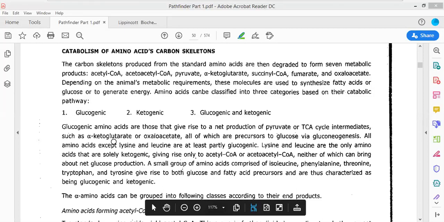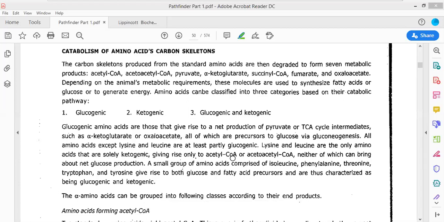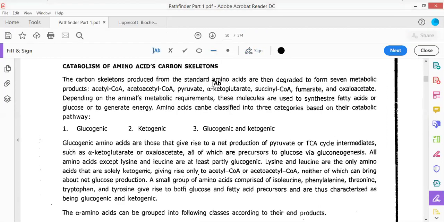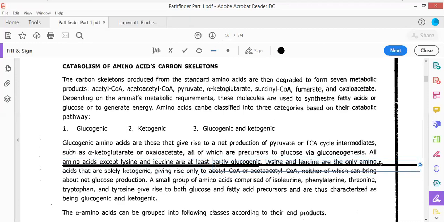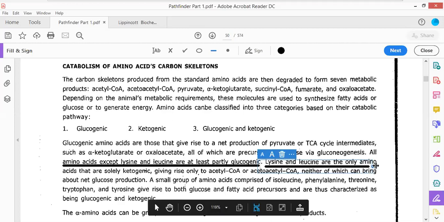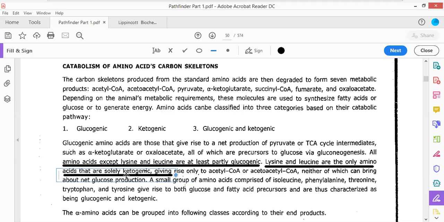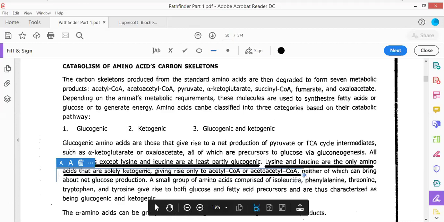Lysine and leucine are the only two amino acids that are solely ketogenic in nature, giving rise to acetyl coenzyme A. So if lysine and leucine are to be degraded, they must be degraded in the form of acetyl coenzyme A. All other amino acids except lysine and leucine participate in glucogenic degradation. These two are the only solely ketogenic amino acids, and they give rise to acetyl coenzyme A, but they never lead to the formation of glucose molecules.